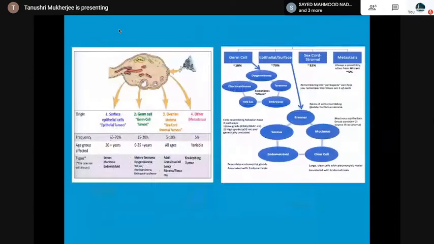So first I will be discussing the surface epithelial tumors, the overall overview. The surface epithelial tumors are the most common, 65 to 70%. Age group affected is more than 20 years. The common ones are serous, mucinous, endometrioid. Here you can see the grouping and the origin. Like the epithelial tumors, the cells resemble the fallopian tube. As you can see, the tumors could be type 1 and type 2, as I will show you subsequently.